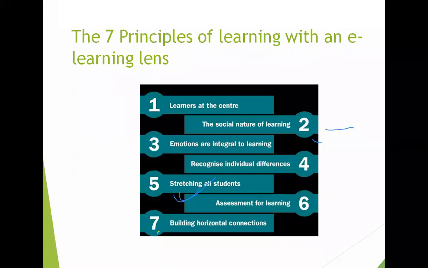Seven principles of learning with an e-learning lens. So the seven principles are written. These principles we can somehow impose in our classroom, and that will help them to get more knowledge and make them joyful in their learning. Learners at the center, and the social nature of learning. Emotions are integral to learning. Recognize individual differences, stretching all students, assessment for learning, building horizontal connections.